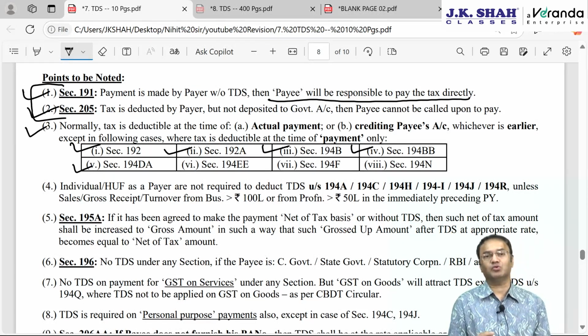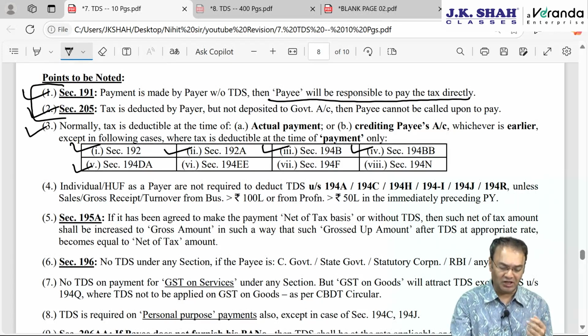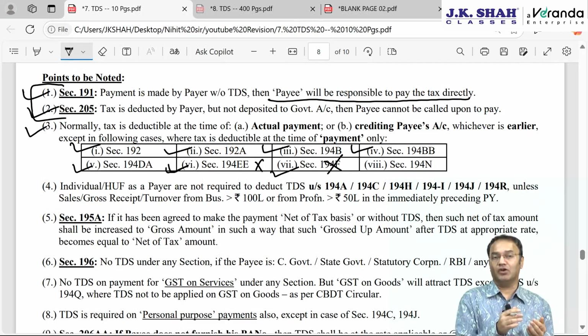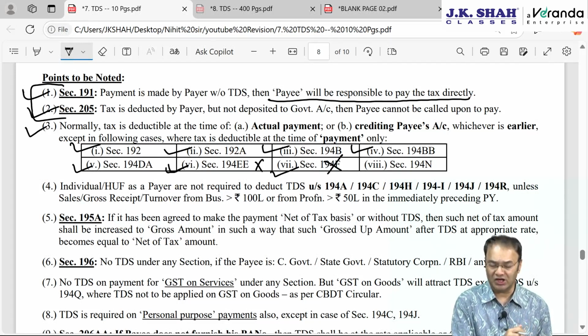194DA, maturity proceeds of life insurance policy if it is not exempt under 10(10D). 194EE, which is totally unimportant, NSS account withdrawal. Then 194F is deleted now, which was withdrawal from or repurchase of units referred to in section 80CCB.